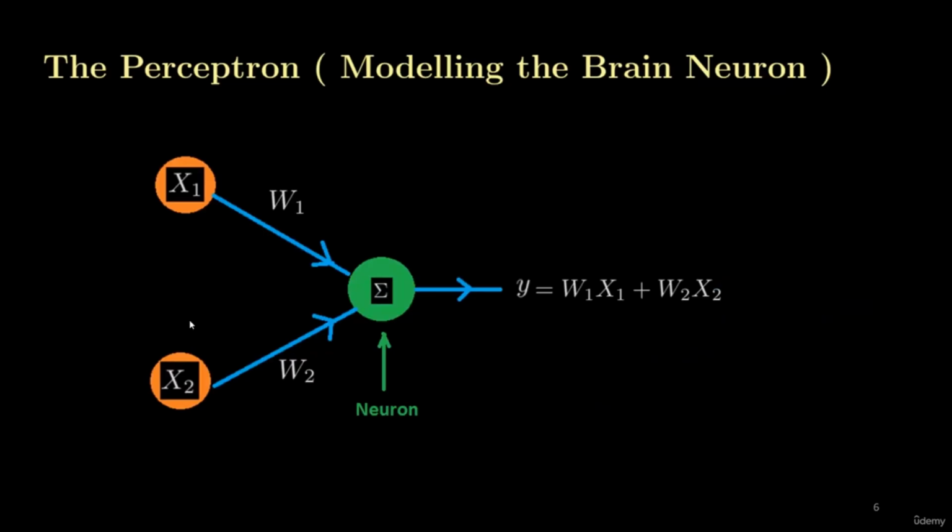Now, here again, we can see the perceptron. Here the perceptron is getting two inputs, x1 and x2. Here we have associated the weights with both the inputs. So the weight associated with x1 is w1 and the weight associated with x2 is w2. So what is happening here? Here is our perceptron.